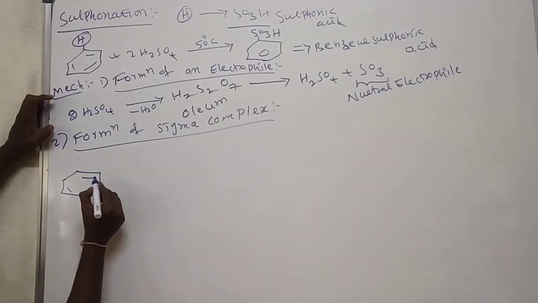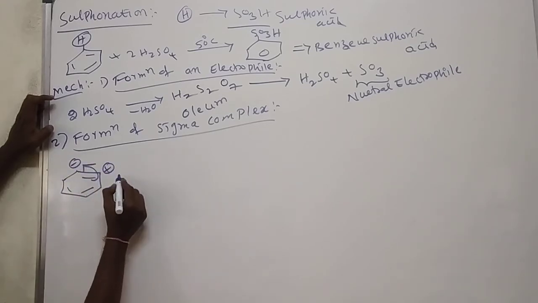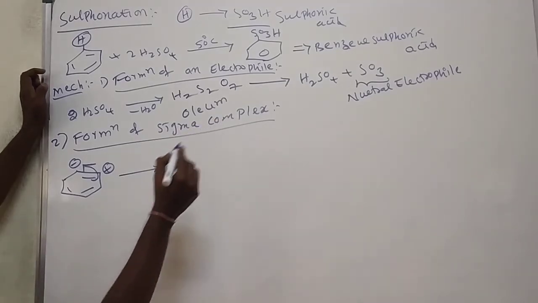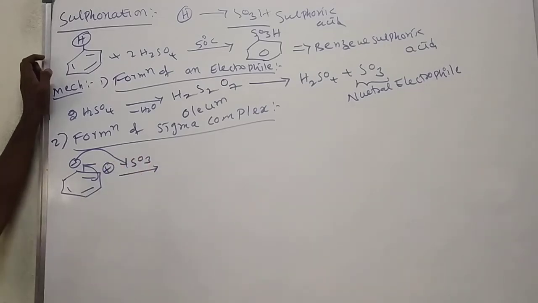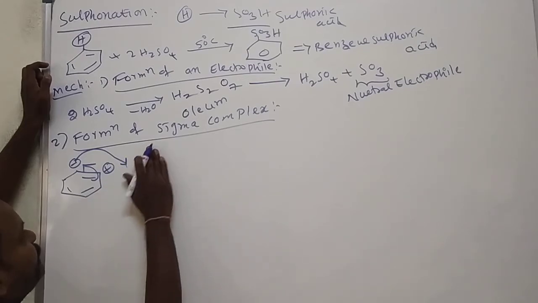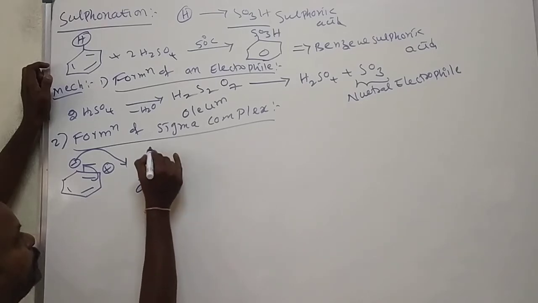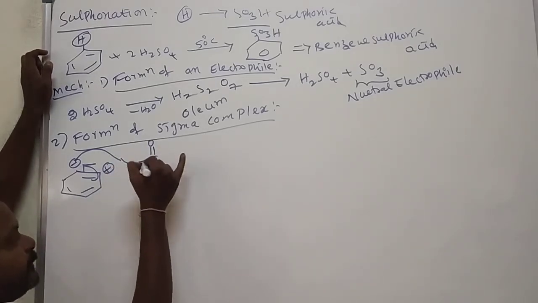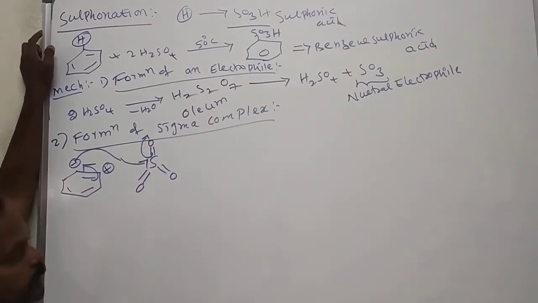See here, the same electrons are transferred. Here we get negative charge, here we get positive charge. Directly I wrote SO3, sulfur trioxide, negative charge attack on sulfur trioxide. This sulfur trioxide may be written like this: sulfur double bond O, double bond O, double bond O. It attacks here, that means these electrons transfer towards oxygen.